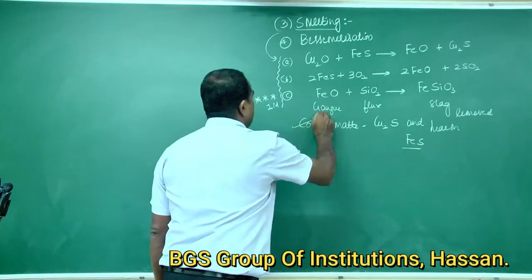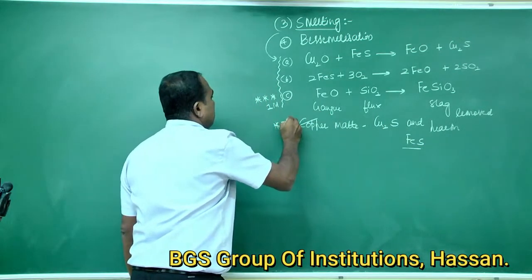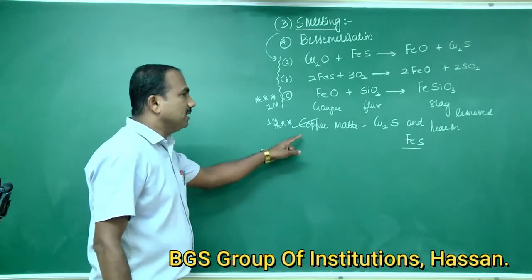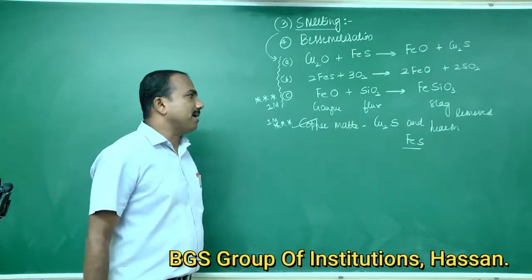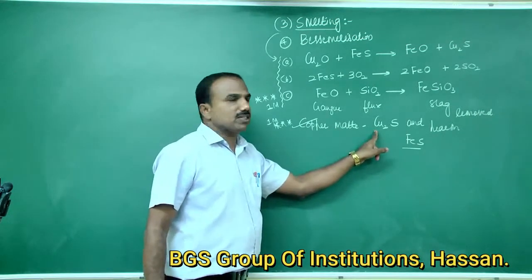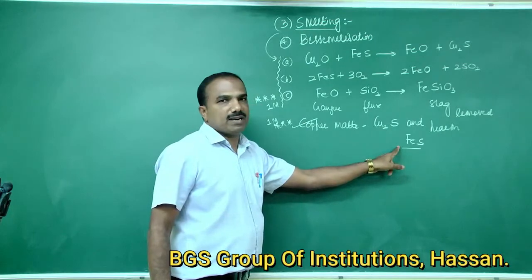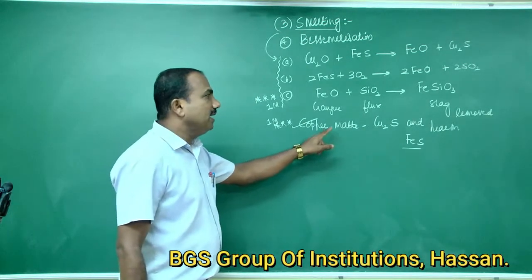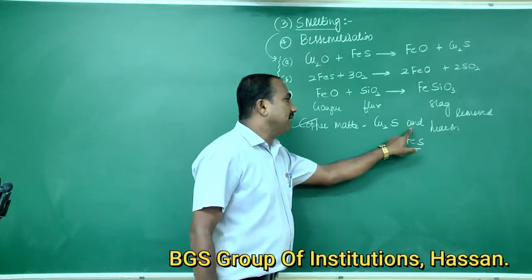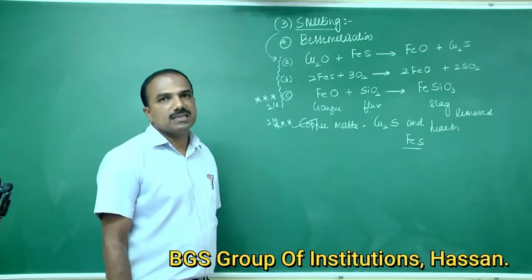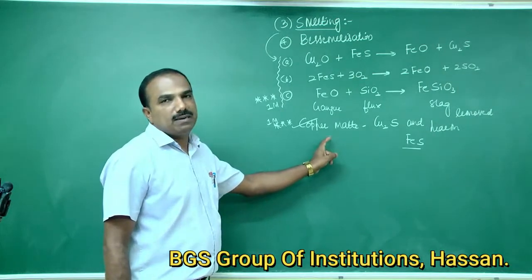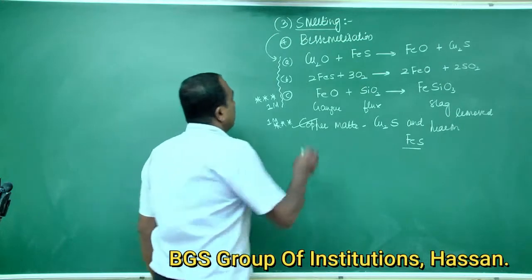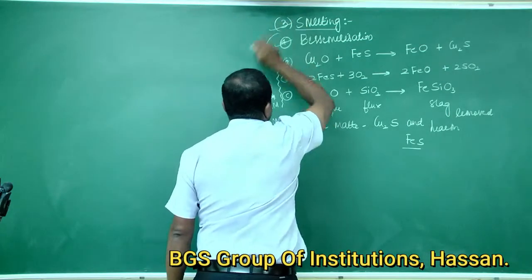This question has been asked many times in the annual examination for 1 mark: give the composition of copper matte. It is a mixture of cuprous sulfide and ferrous sulfide. So copper is produced in the form of copper matte, which contains cuprous sulfide and a trace amount of ferrous sulfide. So this is about smelting. And the fourth one is bessemerization.